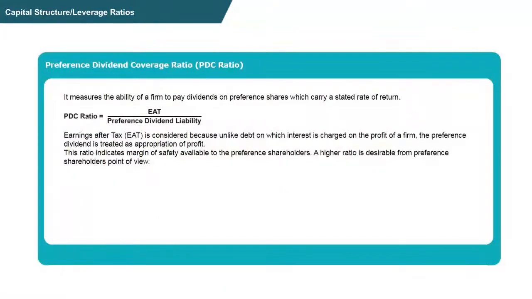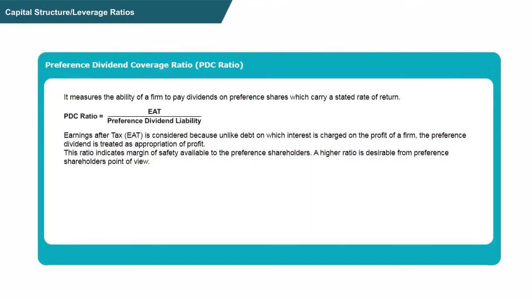The next ratio is preference dividend coverage ratio. This ratio helps us to determine the firm's capacity to pay dividend to preference shareholders at a stated rate of return. This ratio is computed by the formula of earnings after tax divided by preference dividend liability. Earnings after tax is considered because, unlike debt on which interest is charged on profit of the firm, the preference dividend is treated as appropriation of profit.